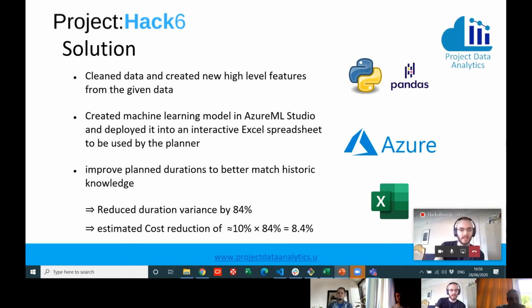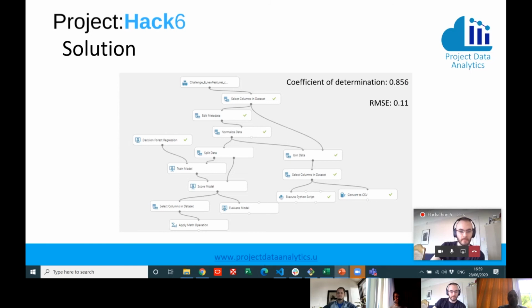The way we validated this is we split up the data into 70-30 to have a test set of unseen data. And using this data, we saw that we can achieve a reduction in duration variance by 84%. And by a rule of thumb, we tried to estimate the cost reduction based on this, and we figured out an 8.4% reduction in cost. What you see here is the model that we eventually used, a random forest that achieved an R-squared value of 0.856 and an RMSE of 0.1.